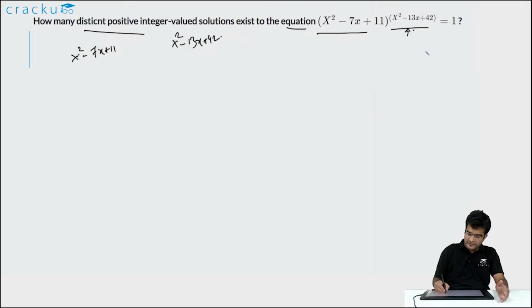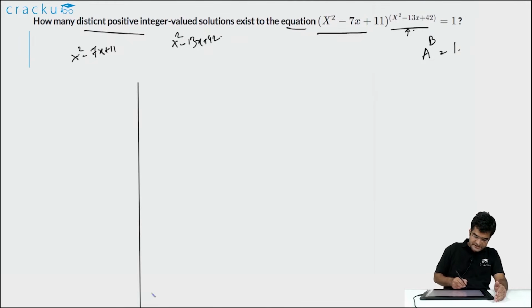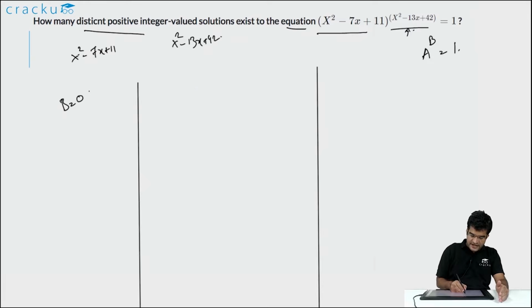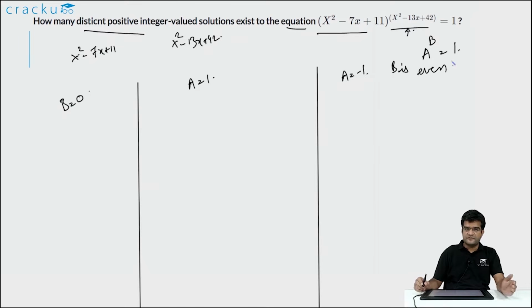So this is of the form a to the power b is equal to 1, where a and b are both integers. There are three possible cases for this to happen. The first case is that the number in the exponent is equal to 0, that is b is equal to 0. The second case is that a is equal to 1. This is of the form 1 to the power anything, which will be equal to 1. The third case is that a is equal to minus 1 and b is an even number. This is of the form minus 1 to the power 4 or minus 1 to the power 10. So let us see how many possibilities there are for each of these three cases.